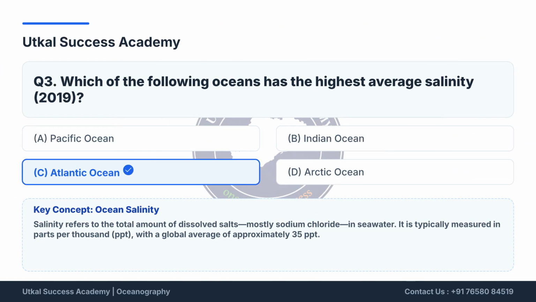Moving to our third question. Which ocean has the highest average salinity? The answer is the Atlantic Ocean. Salinity refers to the amount of dissolved salts in seawater, typically around 35 parts per thousand globally.